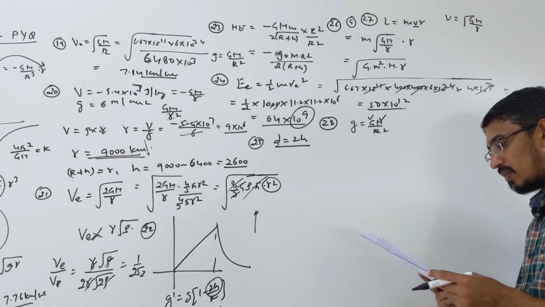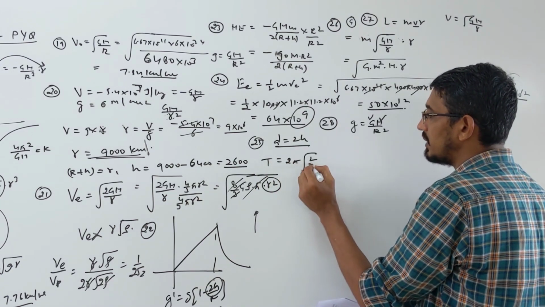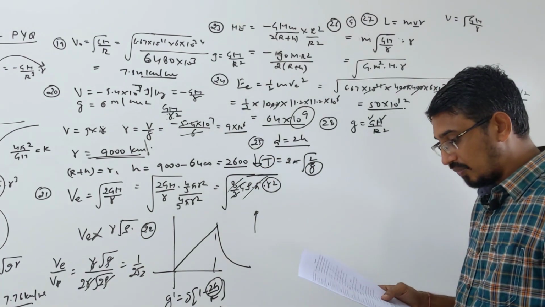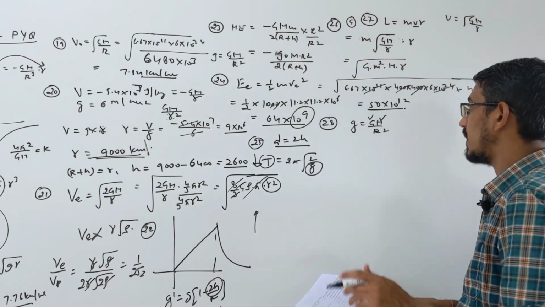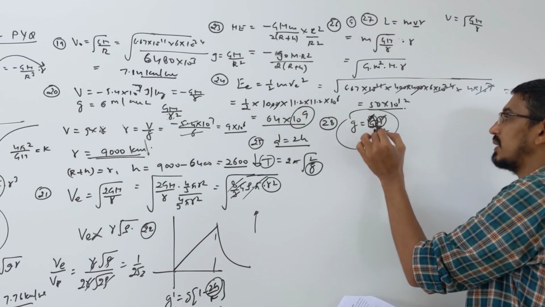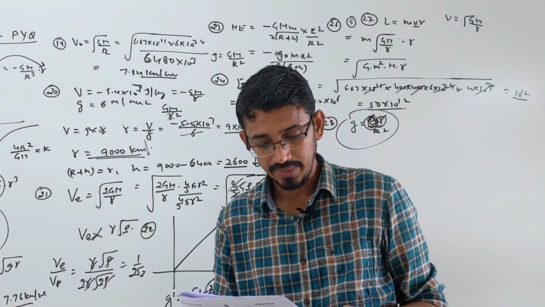Time period of a simple pendulum on Earth will decrease. The time period formula is 2 pi root L by g. g is increased, so the time will obviously decrease. This is also correct. Fourth option, g on Earth will not change. g on Earth will change because capital G is changing. This is the mass of Earth, but capital G is also changing, becoming 10 times. So g also becomes 10 times, you know, right?